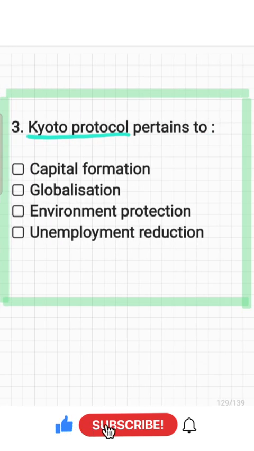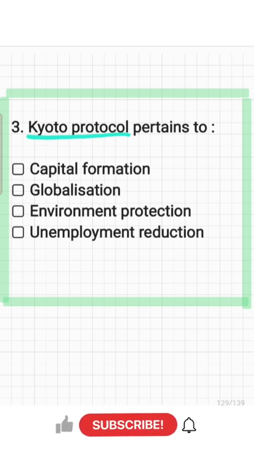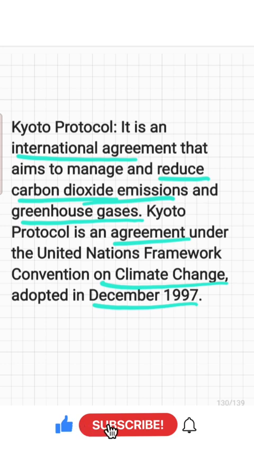And the next question, what do you mean by Kyoto Protocol? Kyoto Protocol mainly pertains to, options are capital formation, globalization, environment protection, and unemployment reduction. Actually, Kyoto Protocol is an international agreement, and it mainly aims to manage and reduce carbon dioxide emissions and greenhouse gases.